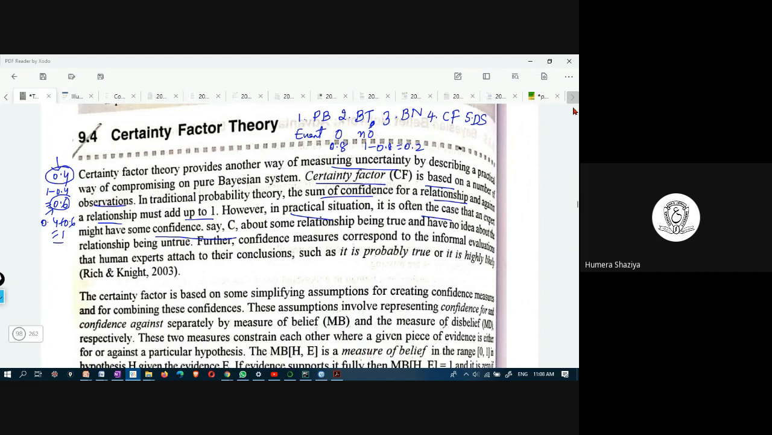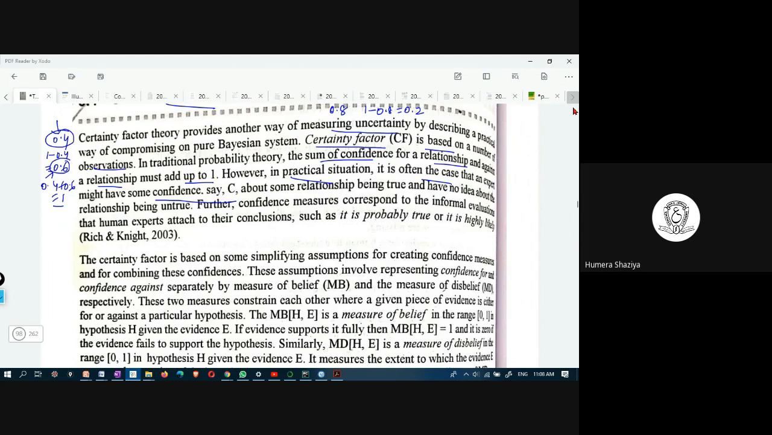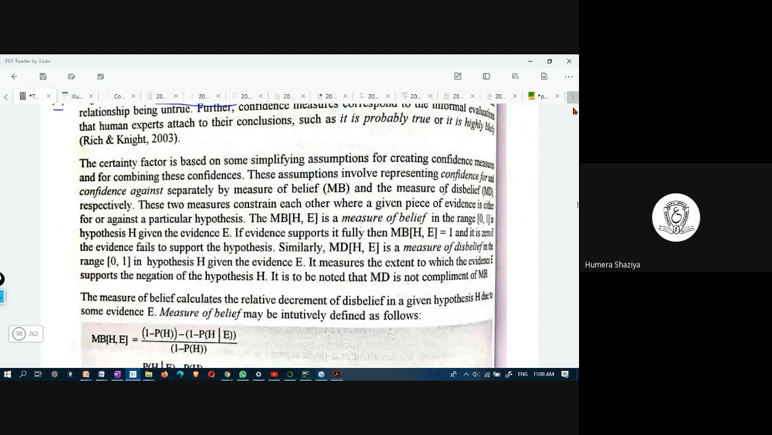Therefore, a new kind of method, a theory, was devised in order to solve this kind of problem where you are sure about the occurrence of event or non-occurrence of event, and you are not sure about the other thing, whatever it may be. So the certainty factor is based on simplifying assumptions for creating confidence measures and for combining these confidences. What are the confidence measures? Confidence for and confidence against.